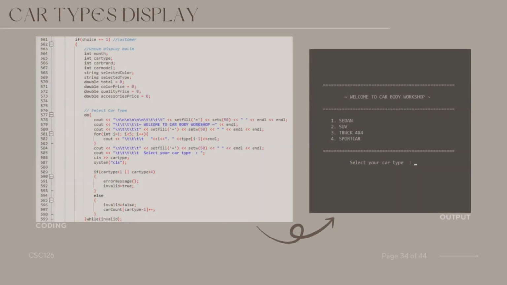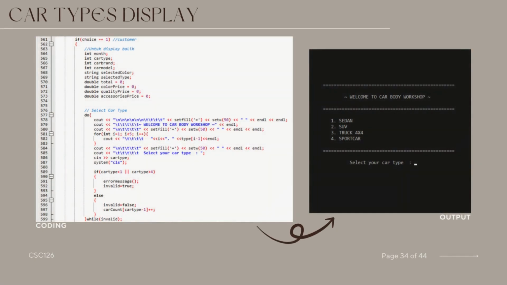The provided C++ code segment handles the customer interaction with the car body workshop program when the choice variable is set to 1, indicating a customer selection. Within this block, the program guides the customer through the process of selecting their preferred car type. It displays a menu of available car types, prompting the user to input their choice. The program then validates the input, ensuring it falls within the acceptable range of 1 to 4.